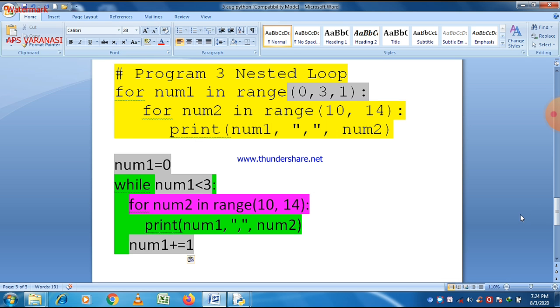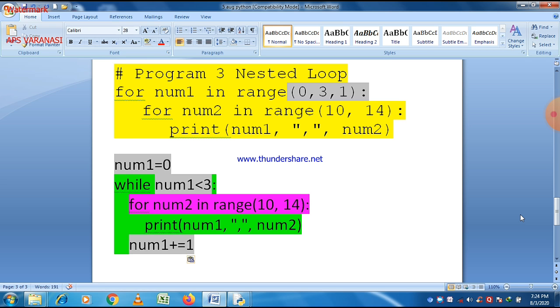That is also a for loop, for num2 in range 10, 14, and the process is the same for this loop also. It means we first write initialization, and then checking condition, and then increment and decrement there.